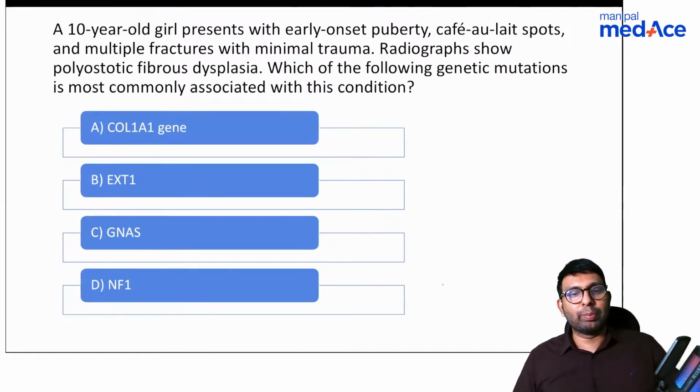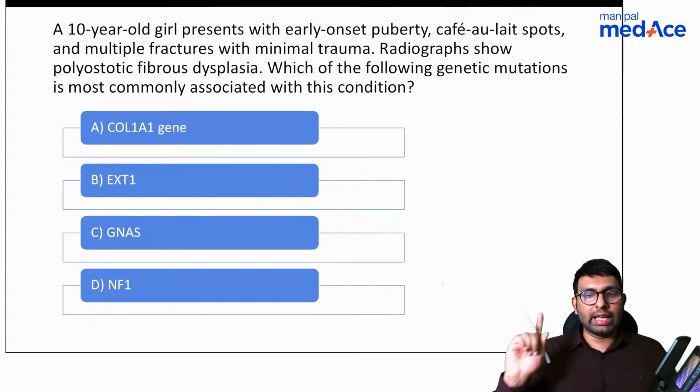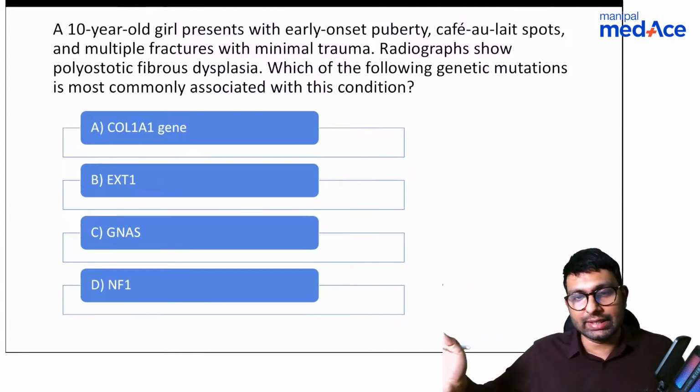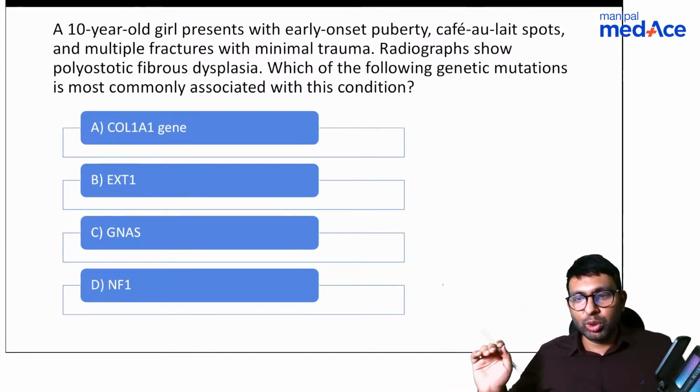We have a 10-year-old girl presenting with early onset puberty, café-au-lait spots, multiple fractures with minimal trauma, radiography showing polyostotic fibrous dysplasia. Which of the following gene mutations is most commonly associated with this condition? I'll give you the options: COL1A1 gene, XT1 gene, GNAS gene, and NF1 gene. You can either tell me the answer, or you can rule out other options by telling me in which disease these genes are mutated. All four of these genes are mutated in one disease or another.